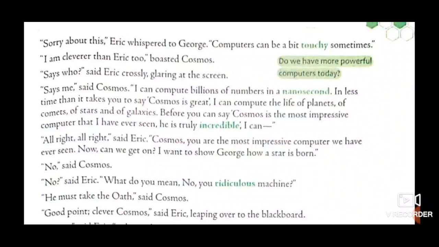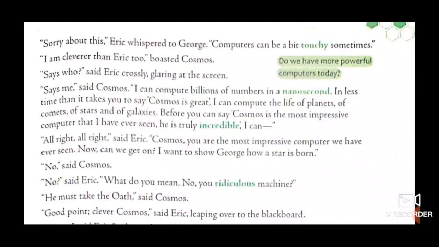And Cosmos continued, "I'm cleverer than Eric too." Again, he is boasting about himself. "Says who?" said Eric crossly, glaring at the screen. Now Eric replied in an angry tone. He was continuously staring at the screen and he said, "Says who? Who said that you are cleverer than me?"